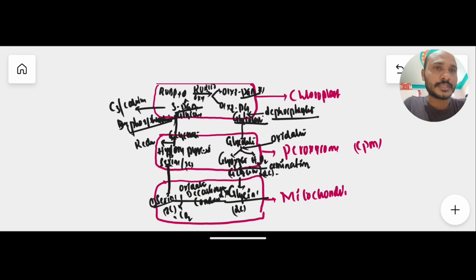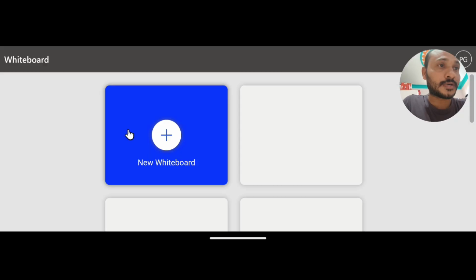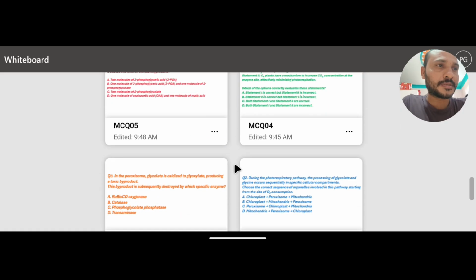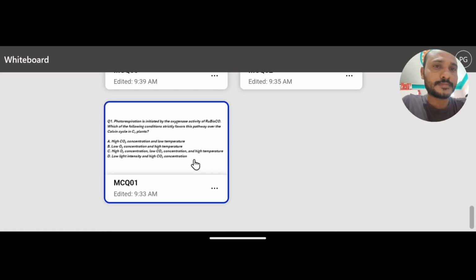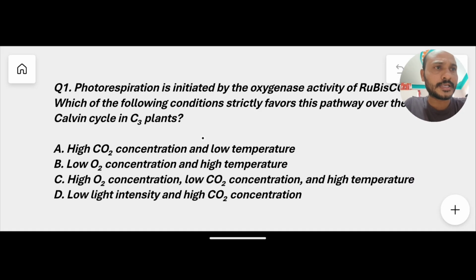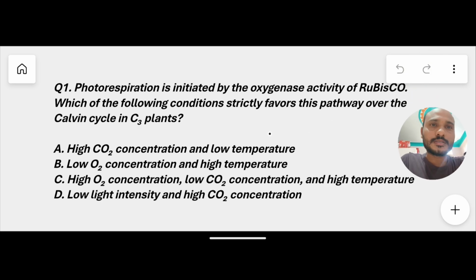Okay, so that's it. And here I have provided 5 MCQs. Why? Because this is a most important topic, so they frequently ask a number of MCQs from this topic. Read all these 5 MCQs, which entirely cover what we have discussed just now. First: photorespiration is initiated by the oxygenase activity of RuBisCO. Which of the following conditions strictly favor this pathway over the Calvin cycle? Read the 4 options, answer it and drop your answer in the comment box.